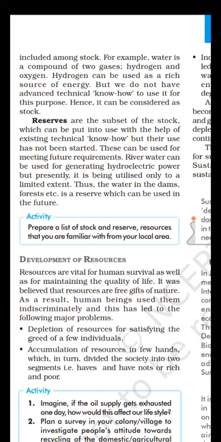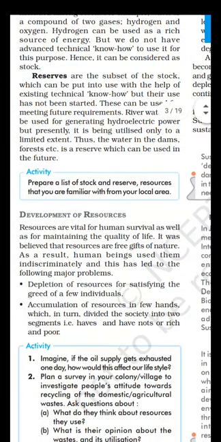One is depletion of resources for satisfying the greed of a few individuals. Now in the society, we have some people who are very rich. They have got a lot of money, and they can also accumulate a lot of resources. They have everything available with them, so they do not think before using the resources. Most of the time, they waste the resources. So there is an accumulation of resources in a few hands. Only few people have the resources. Some people are have-nots. They do not have any kind of resource or facility. So the entire society is divided into two segments.